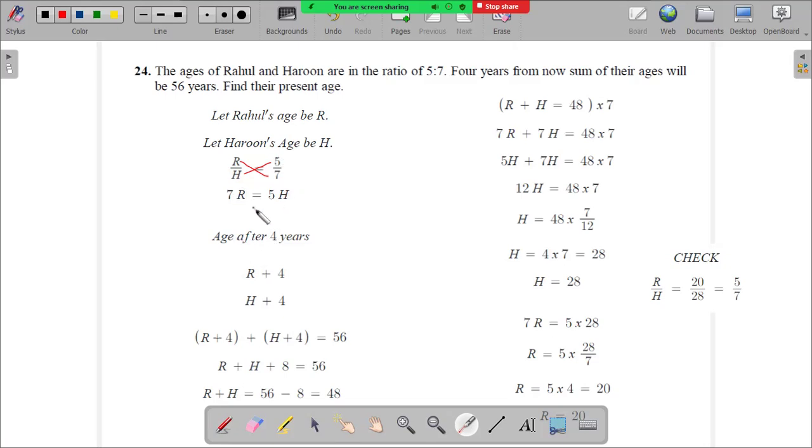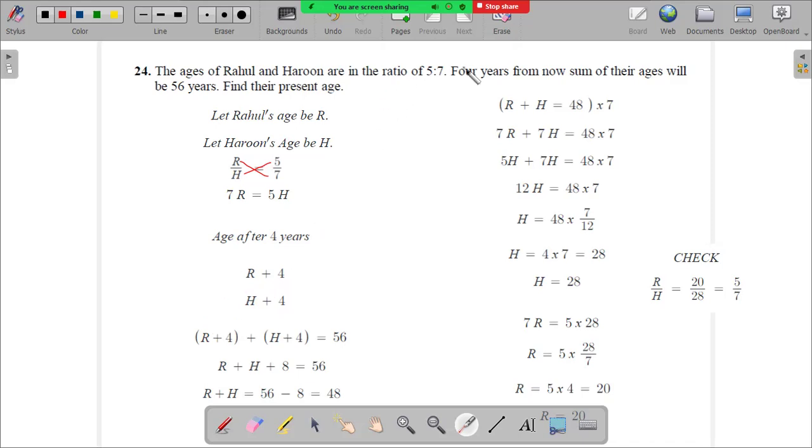Now, the second sentence says 4 years from now. Tell me, how many years old are you? 13, right? Okay, so you're 13, you're in class 8. So 4 years from now, what will be your age? That will be 13 plus 4, that means 17. Similarly, Rahul's age will be R plus 4, and Harun's age will be H plus 4.